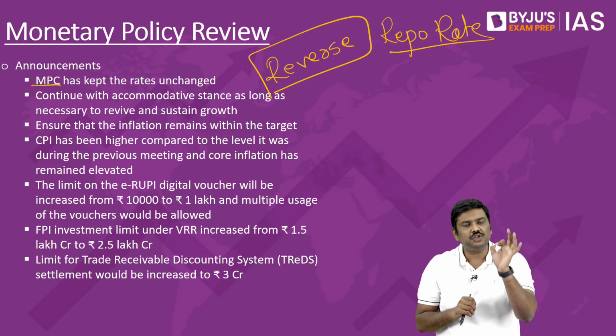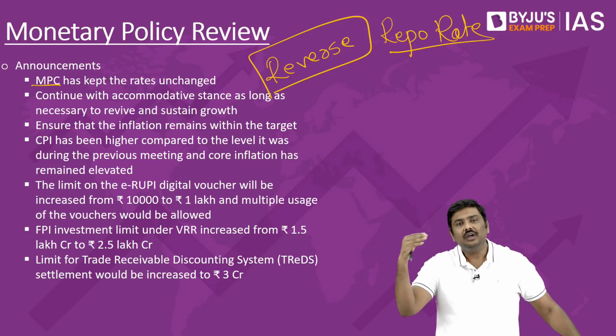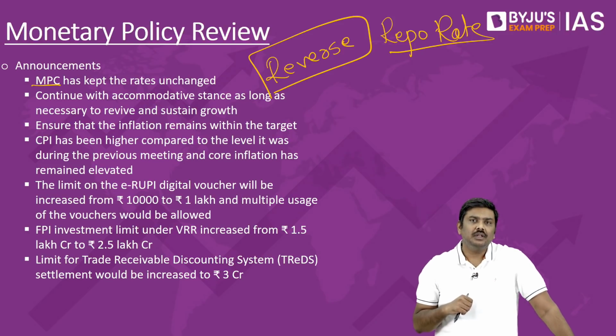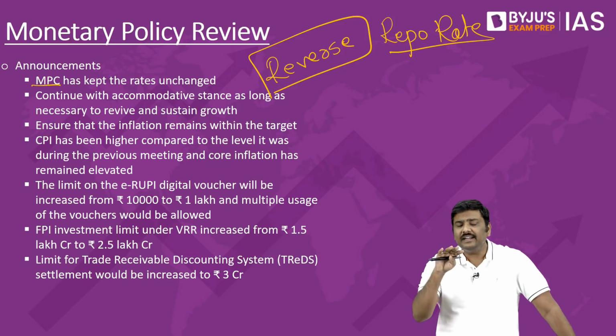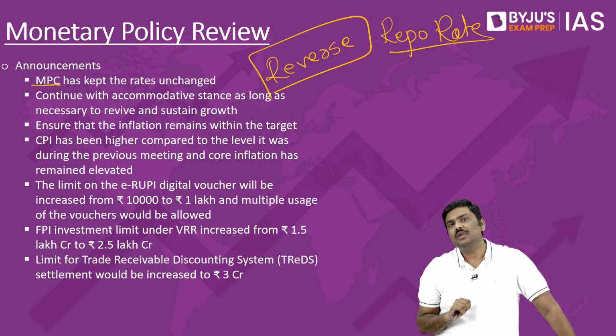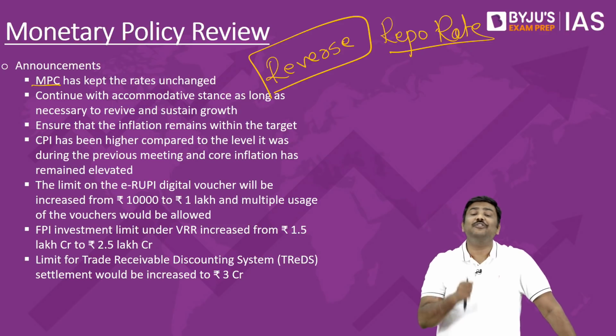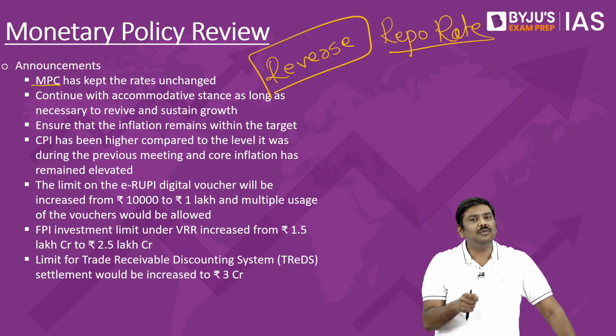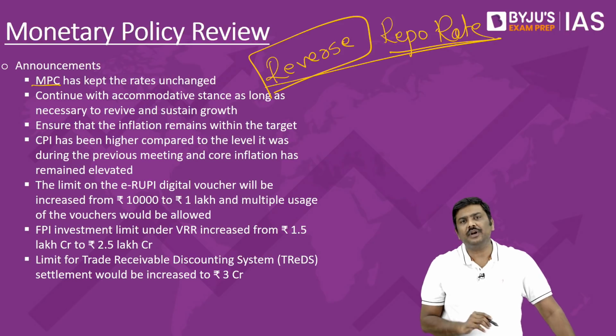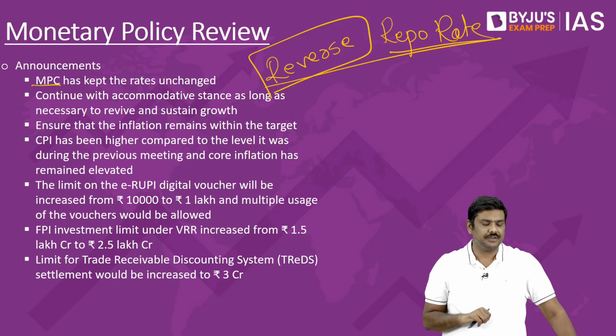When the banks do that, they will have less money to issue in the market, the credit disbursal will come down, the investments in the market will come down, that is, let's say in the form of demand, and it will help in controlling inflation. So, various experts, even before the policy was announced, had expected that the Monetary Policy Committee would increase the reverse repo rate, but that was not the case.